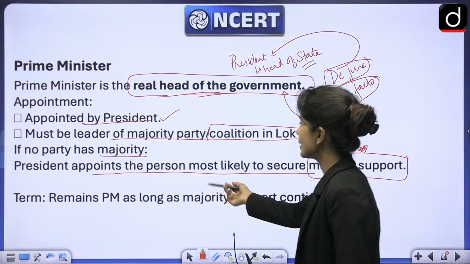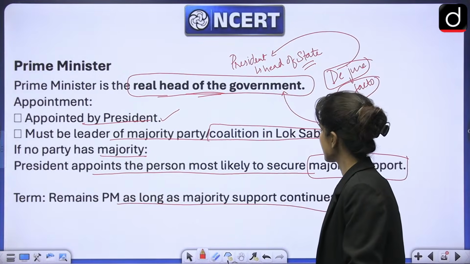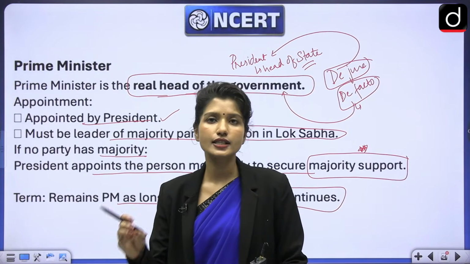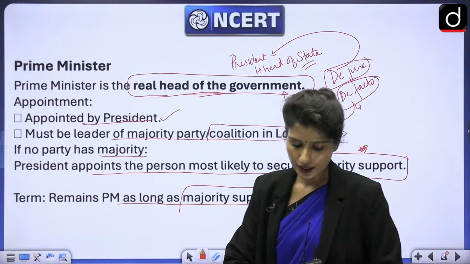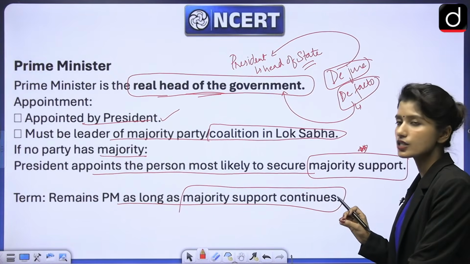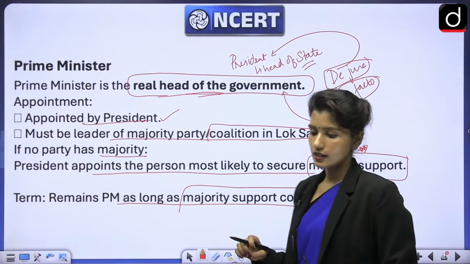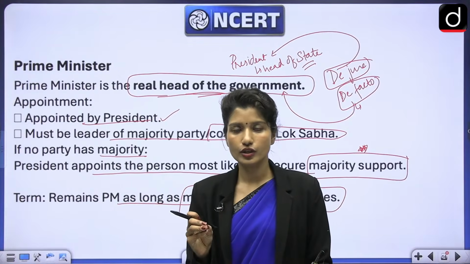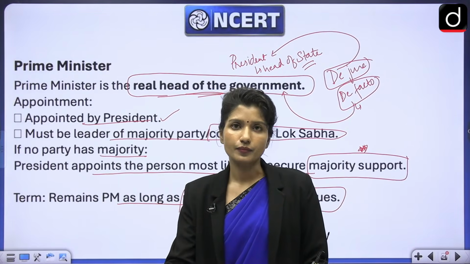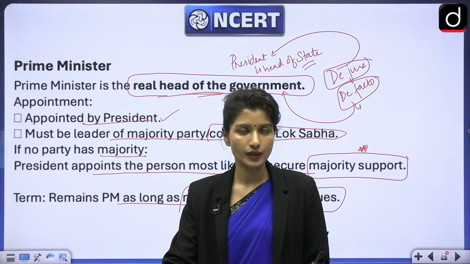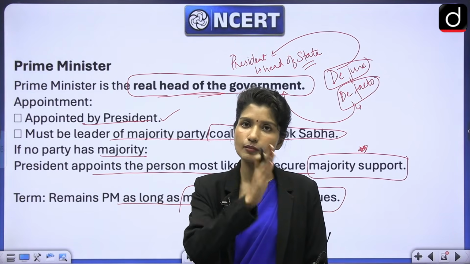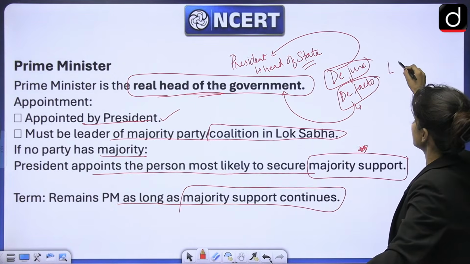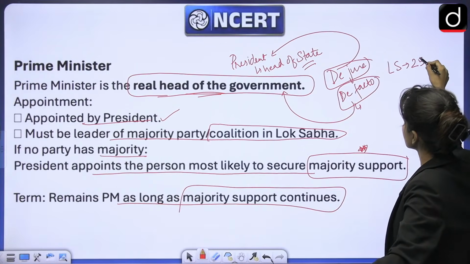Next, the Prime Minister remains in office as long as majority support continues. This I have already explained, that the government stays in power as long as it has a majority in the Lok Sabha. Next, I asked you a question: what is the minimum age for Lok Sabha members? Some of you said 25, some said 24, some said 35. So let me give you a small trick. Whenever people are electing, the minimum age is 25. I repeat, whenever people are electing the members, the minimum age is 25. In Lok Sabha, people elect them, so the minimum age will be 25.